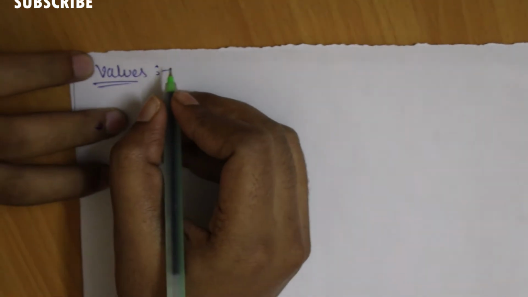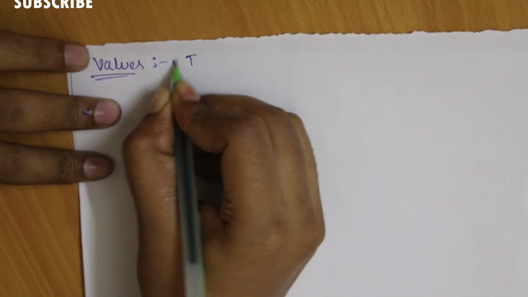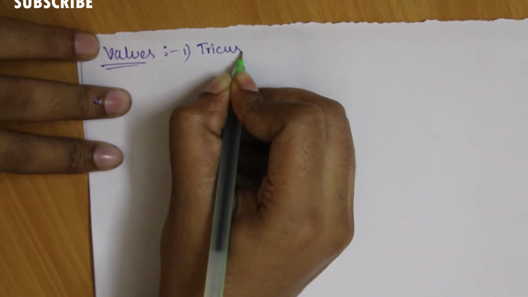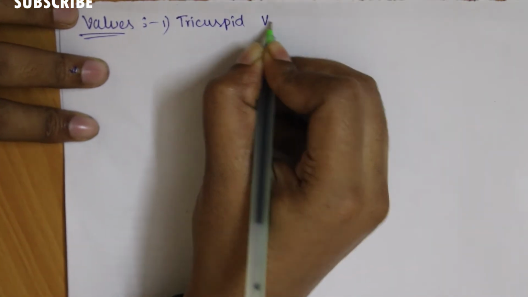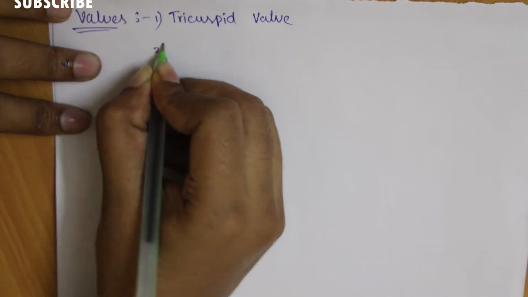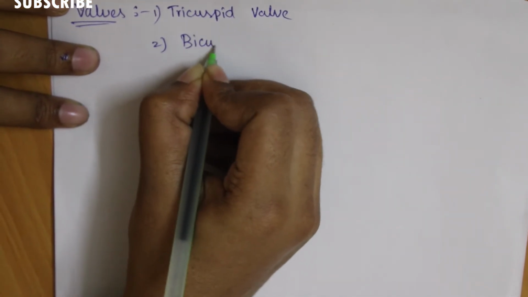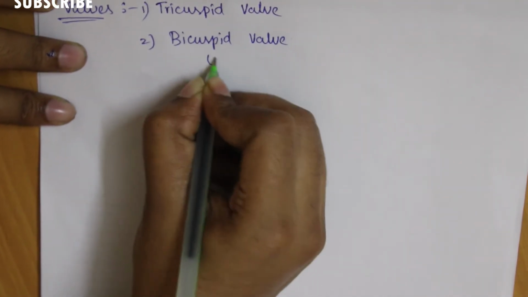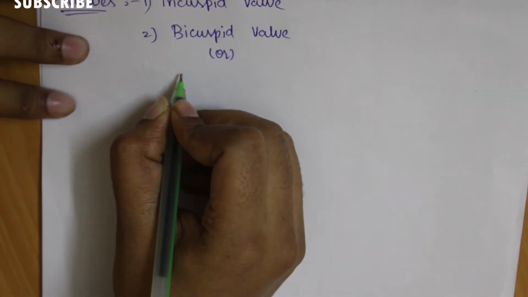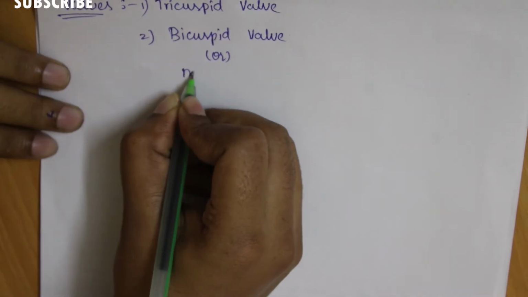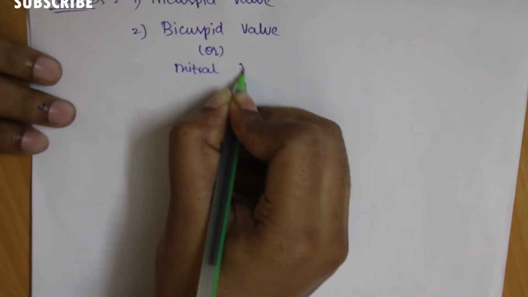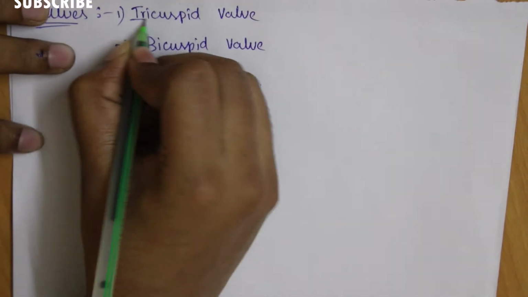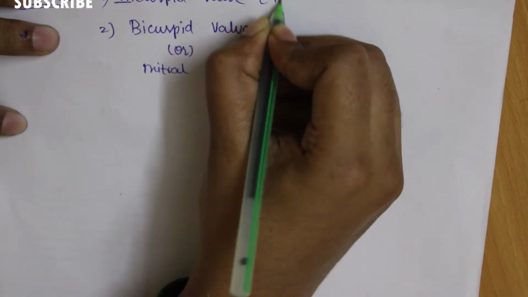Mainly there are two types of valves. The first one is the tricuspid valve, and the second one is the bicuspid valve. Another term for the bicuspid valve is the mitral valve. Tri means three.